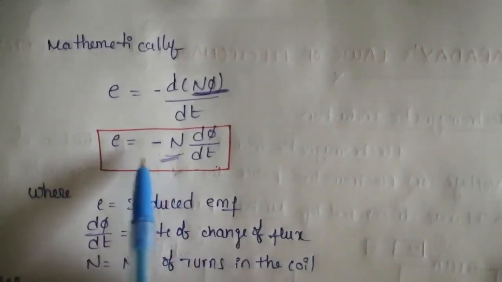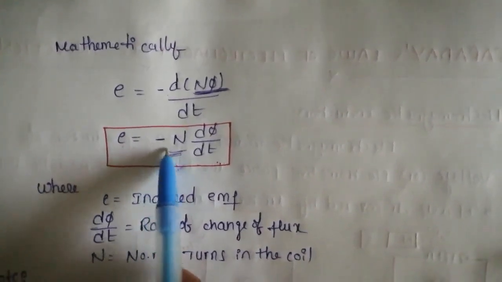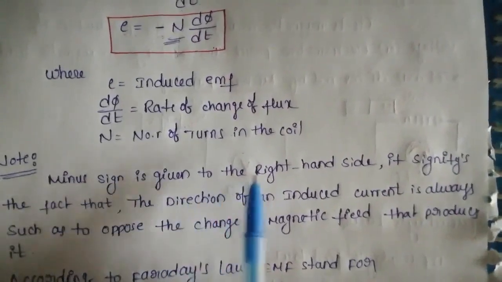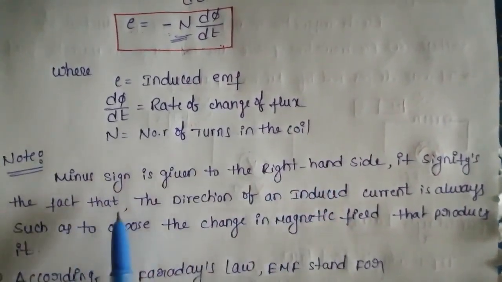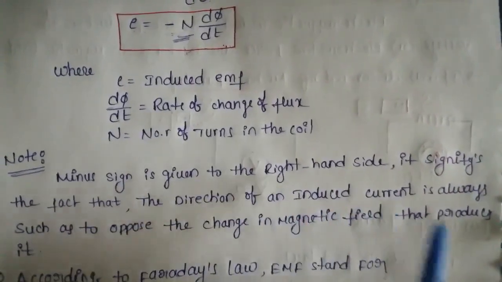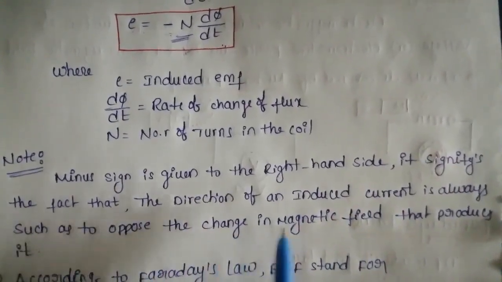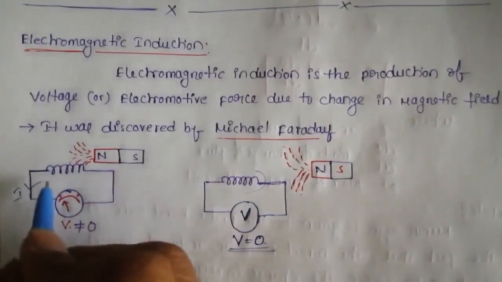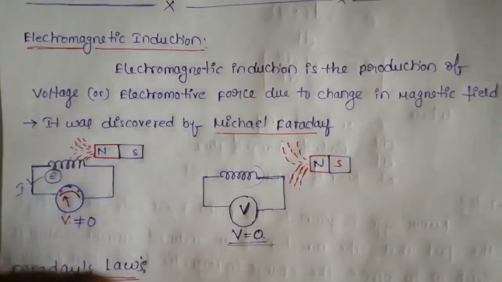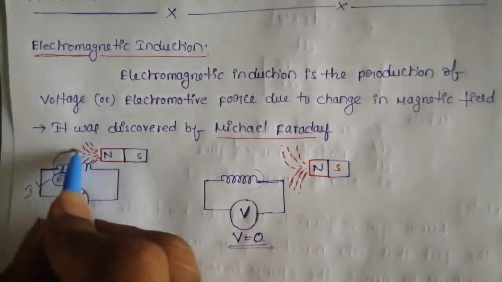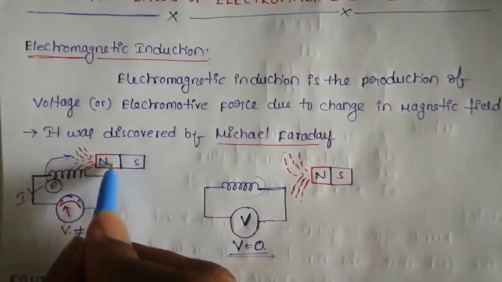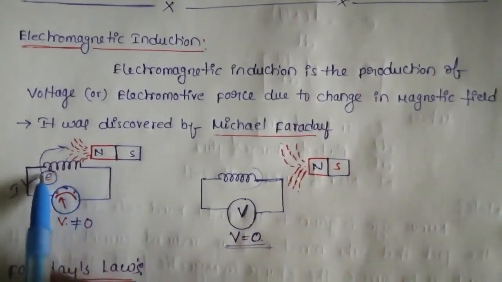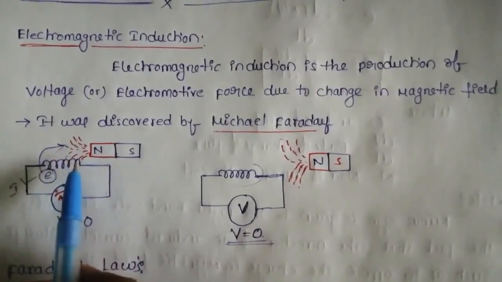Here we can observe another term, the negative sign. That negative sign indicates, here we can observe the minus sign is given to the right hand side. It signifies the fact that the direction of an induced current is always such as to oppose the change in magnetic field that produces it. That means the induced EMF E in the coil is directly opposed to the magnetic flux produced by the permanent magnet. That's why the right hand side of the equation is indicated with a negative sign.